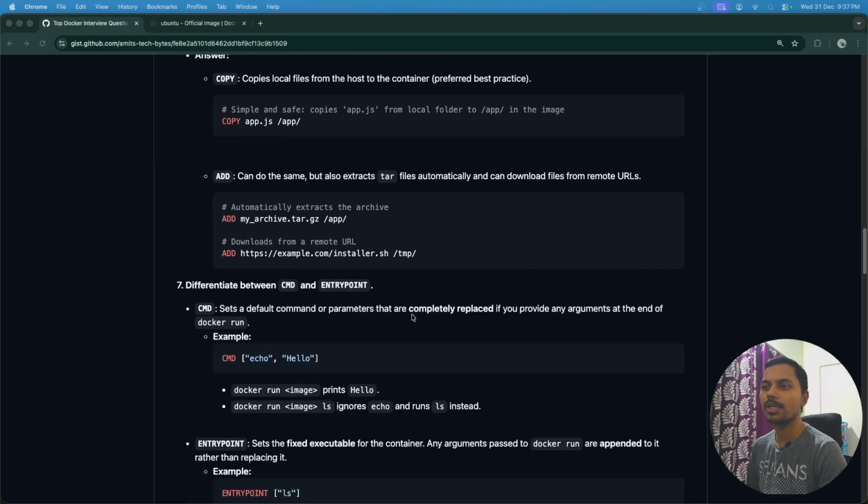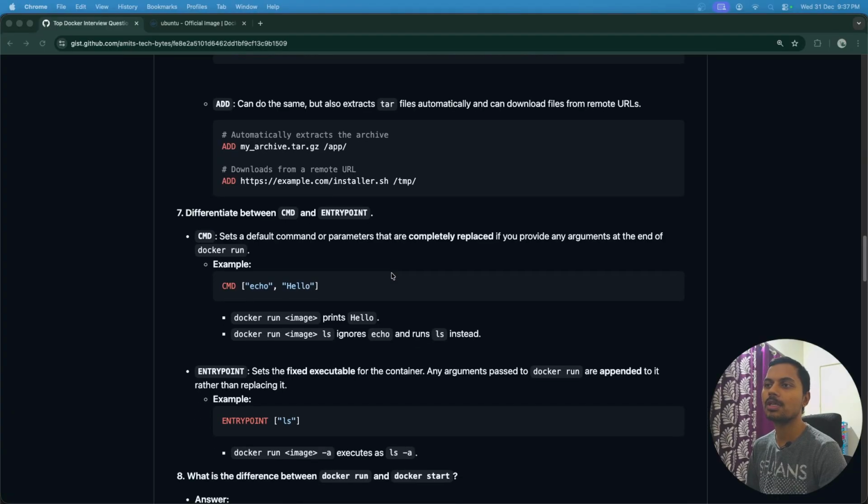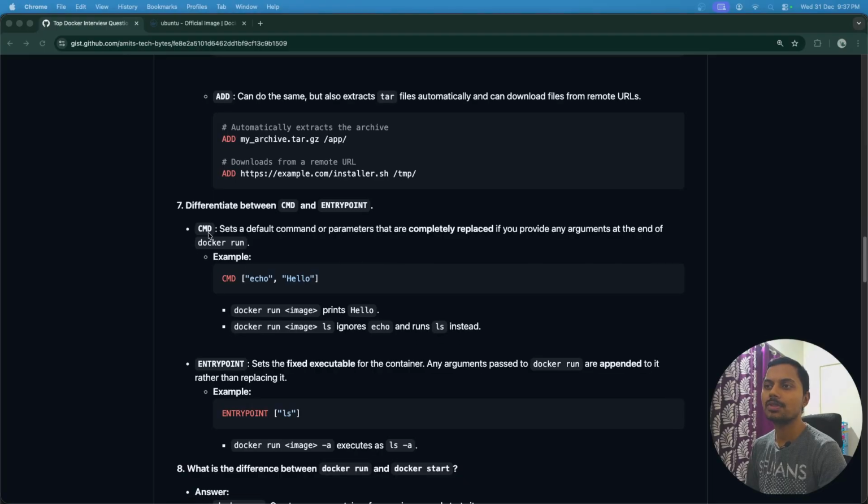Let's move ahead. The other question is the difference between CMD and ENTRYPOINT. This is also important. CMD sets a default command or parameter that is completely replaced if you provide any argument at the end of docker run. Inside the Dockerfile we usually mention, for example, CMD echo hello.